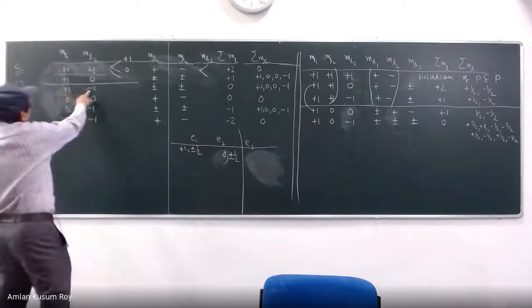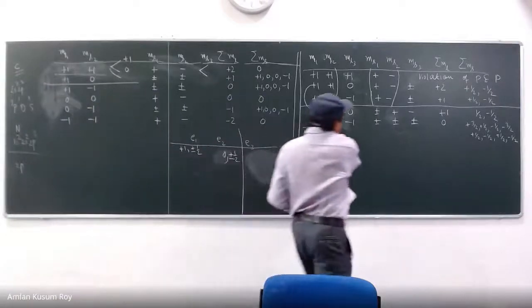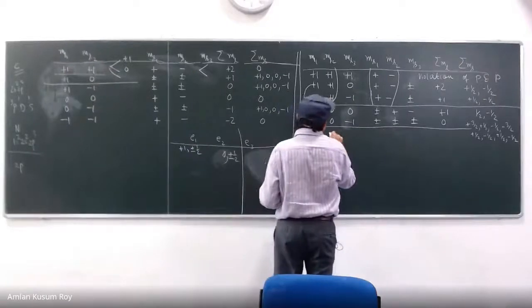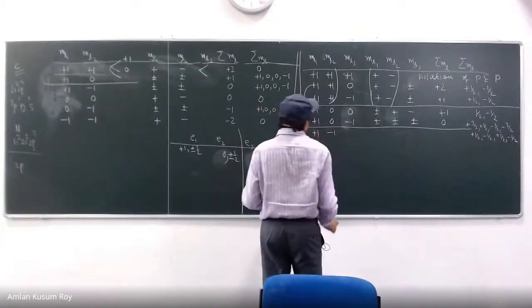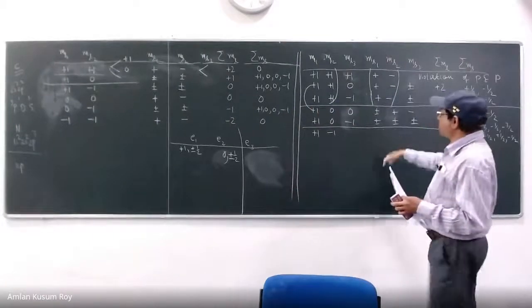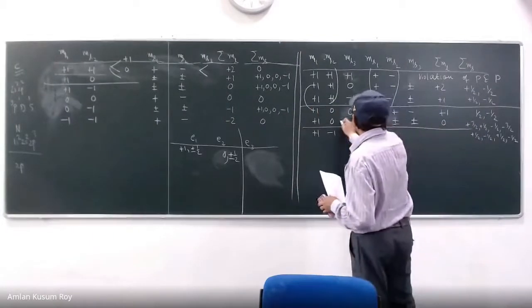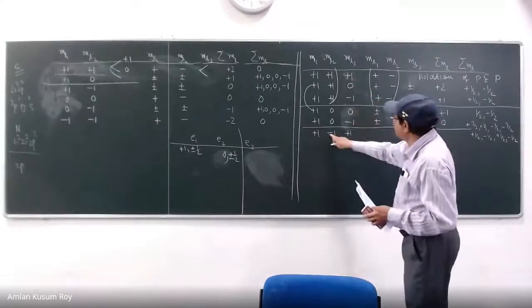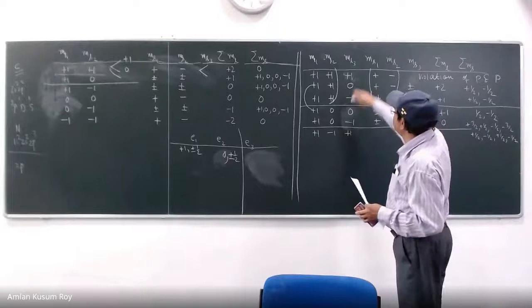So now I work with 1, minus 1. Plus 1, you'll see how easy it is. Plus 1, minus 1. Then what will happen? I will again start with plus 1, just like this one, 1, 0, minus 1. Plus 1, minus 1, plus 1. Do you see a common here?